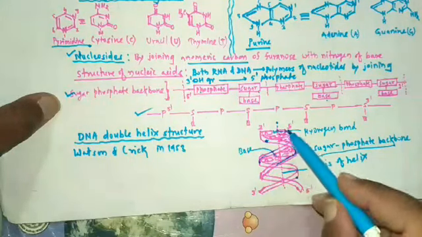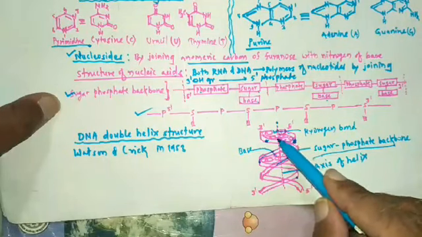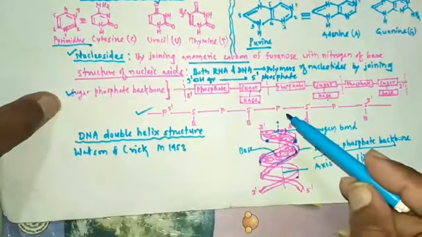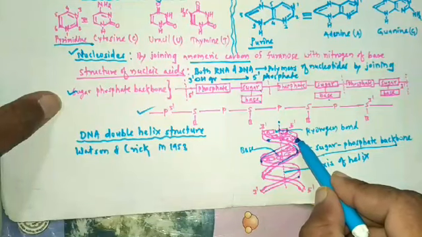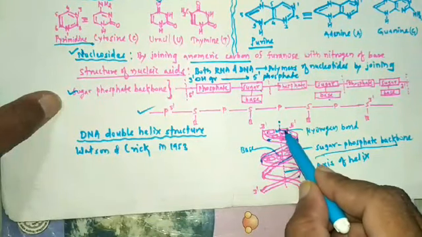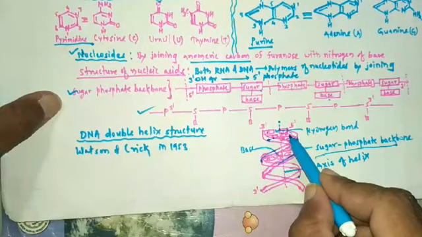So the double helix structure is stabilized by hydrogen bonding between bases of the two DNA strands. So these are the bases: adenine, then thymine, then guanine, then cytosine.